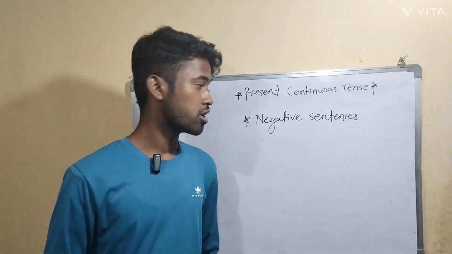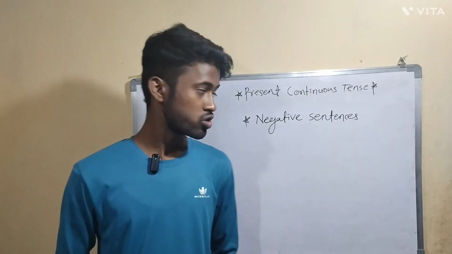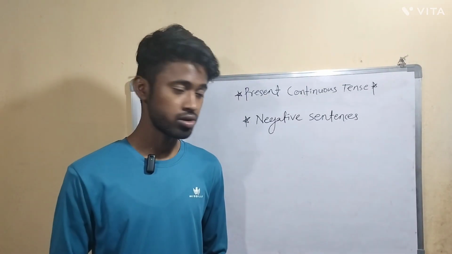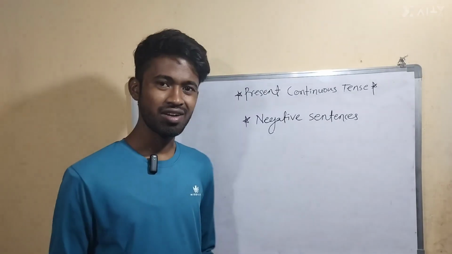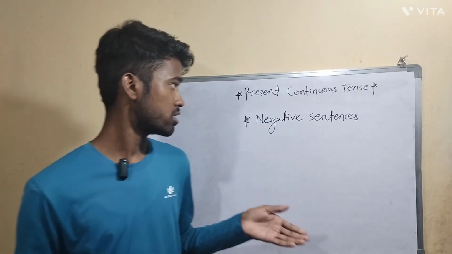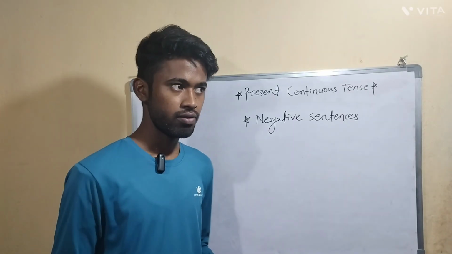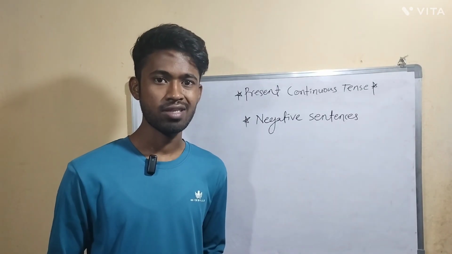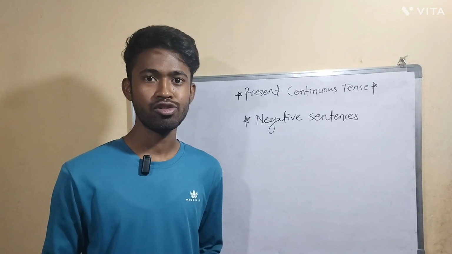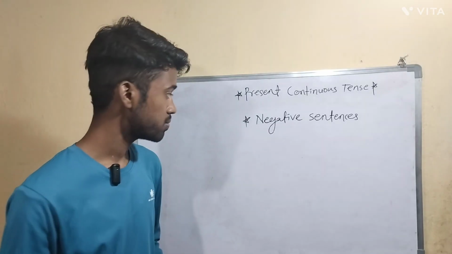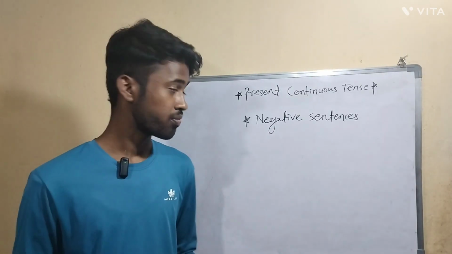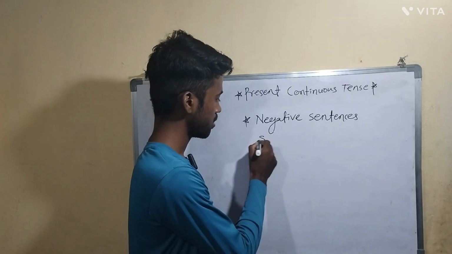Now let's talk about negative sentences. Okay. So first we will see the structure. In present continuous tense, the structure of a negative sentence is very easy. Whenever we are using helping verbs am, is, are, after that we just have to use not. First the subject will be there.